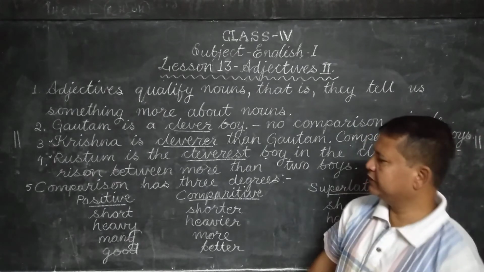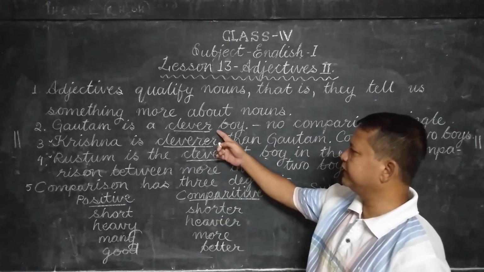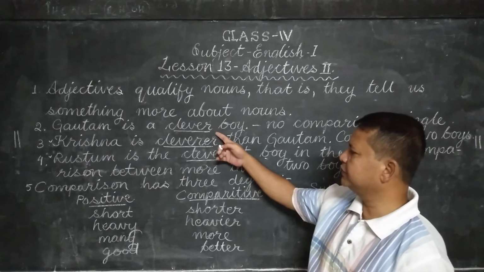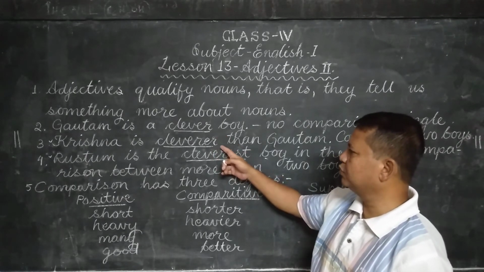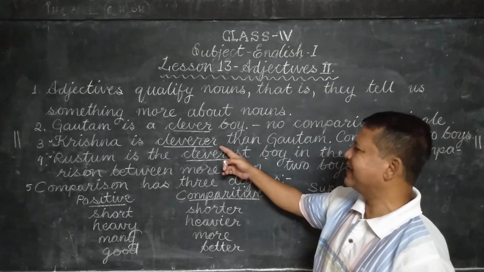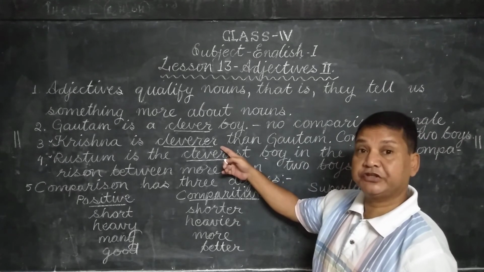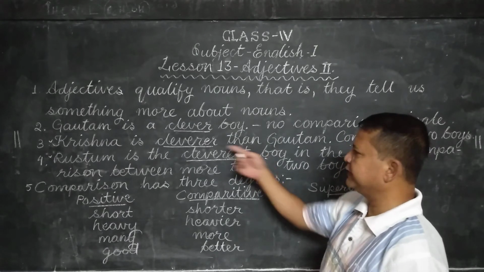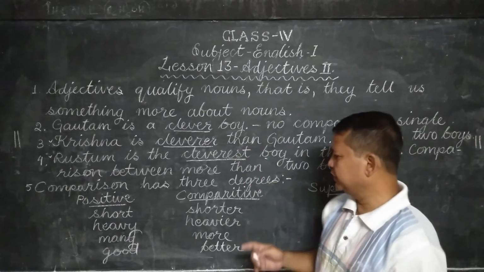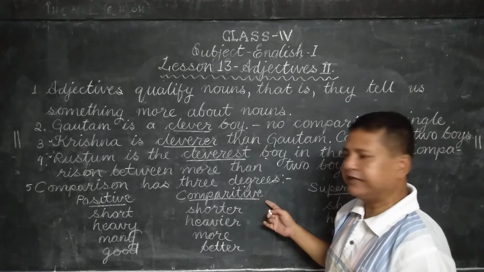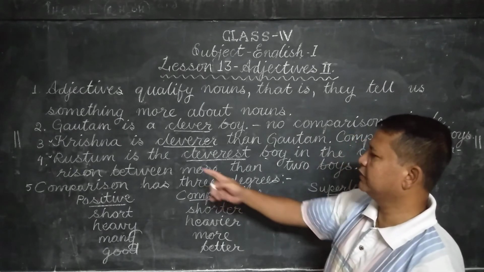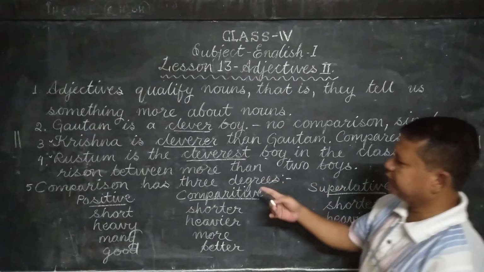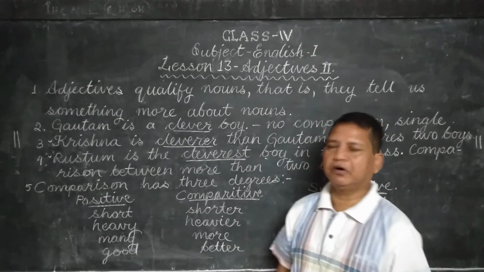So in the first sentence, there is no comparison, it is clever. In the second sentence, there is a comparison between two boys. The word is cleverer. The adjective is cleverer. As we are comparing between two boys, it is called comparative degree. Third one, Rustam is the cleverest boy in the class. We are comparing between more than two boys.